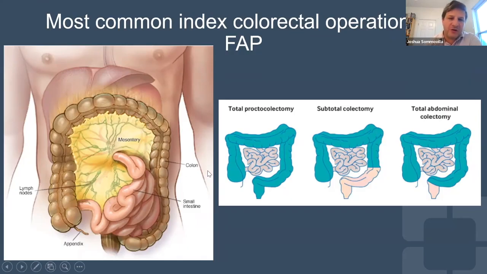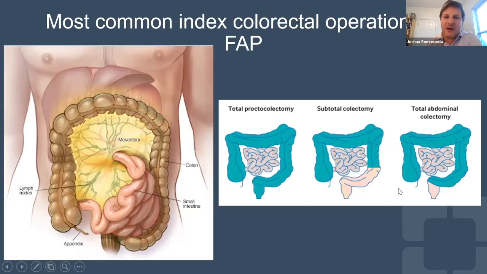So when we're thinking about surgeries that we do when patients have an uncontrolled number of polyps in FAP, there's one operation called a total proctocolectomy. That's where we remove the entire colon and the rectum. There's what's called a subtotal colectomy, which we really don't do much of, where we leave a little bit of colon and the rectum in place. And then we have what's called a total abdominal colectomy, remove the entire colon, but leave this last foot of the large intestine, which is called the rectum, in place.